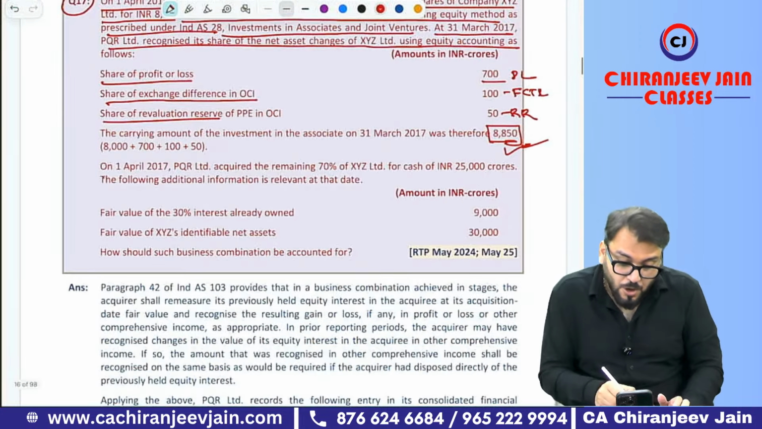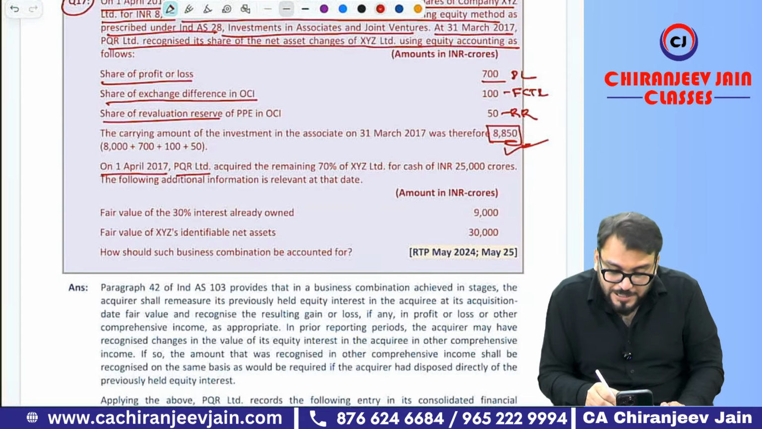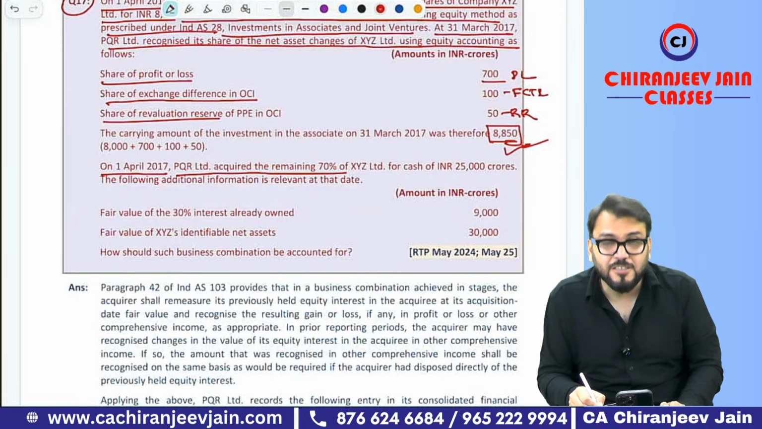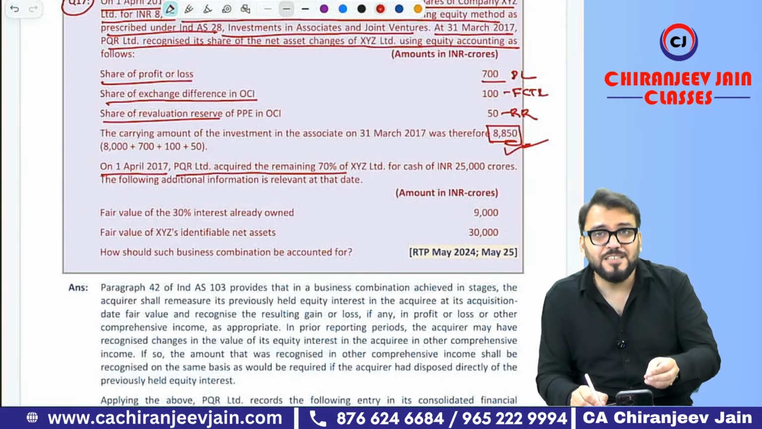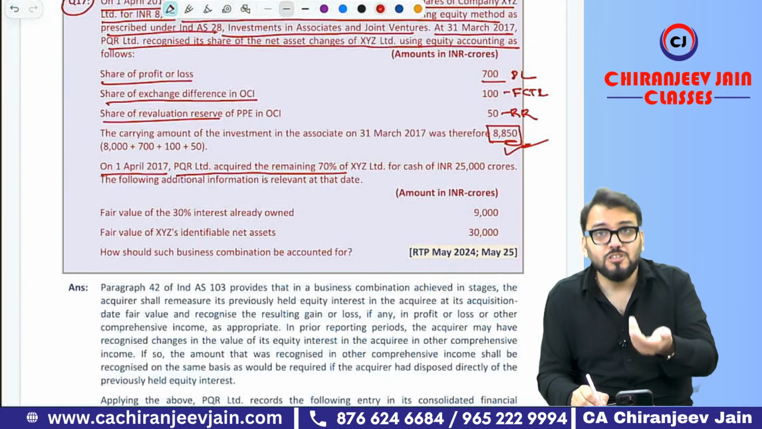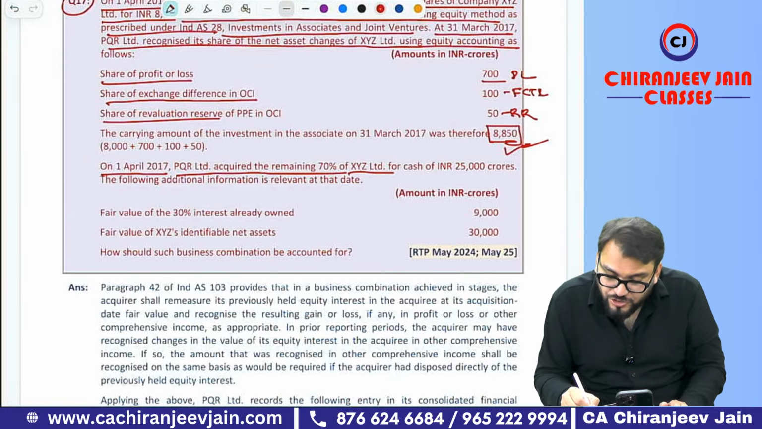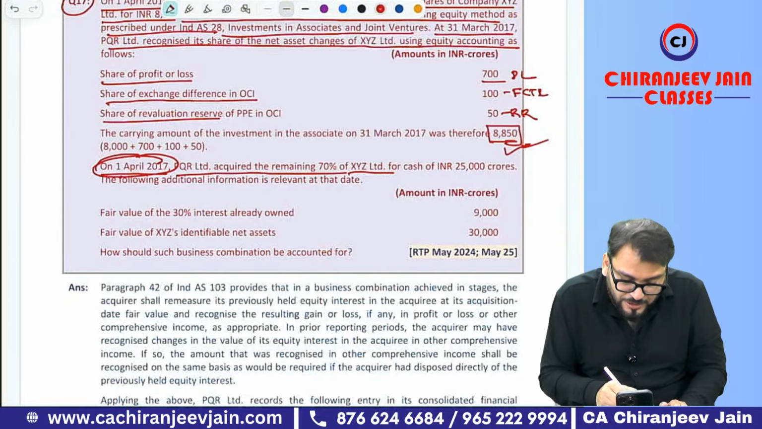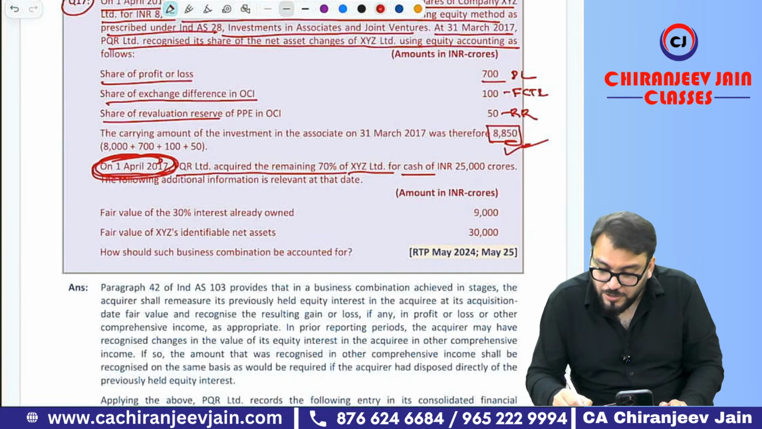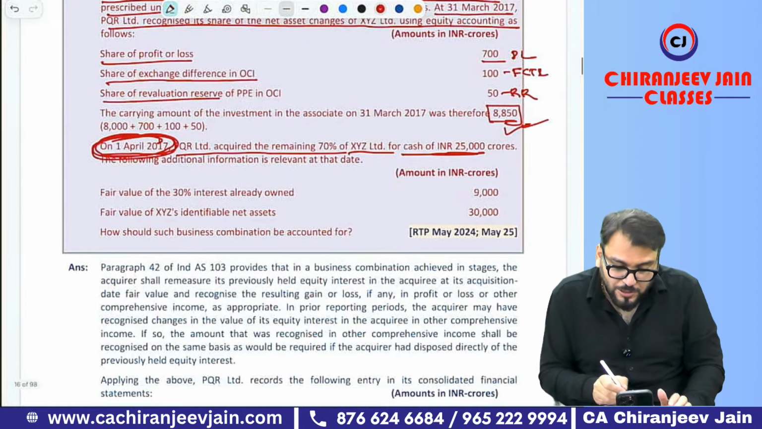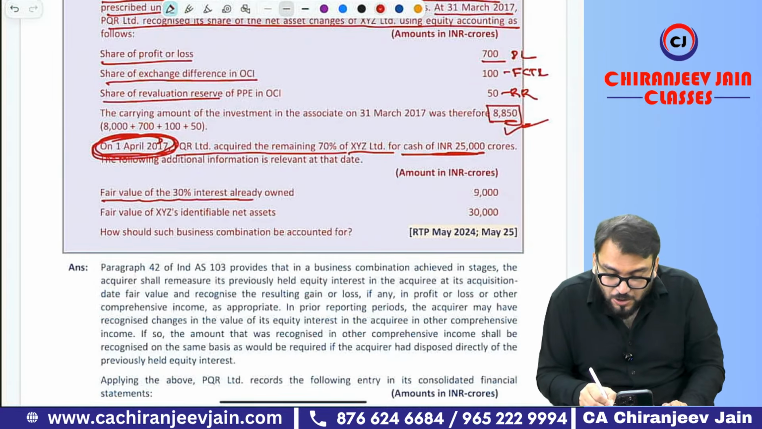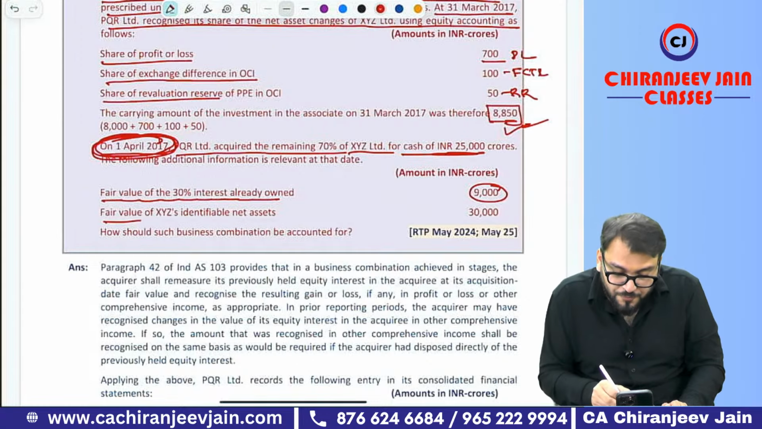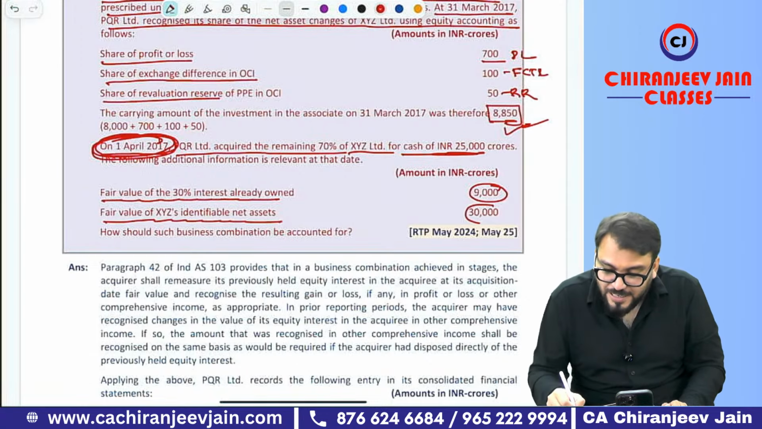On 1st April 2017, PQ Limited acquired the remaining 70%, meaning control is obtained, 30% initially, now 70%. So they have acquired all the equity shares. This becomes the date of acquisition on which Ind AS 103 will be applicable and we will apply step acquisition. Consideration is 25,000 crore. Fair value of 30% interest already owned is 9,000. Fair value of XYZ's net assets is 30,000.